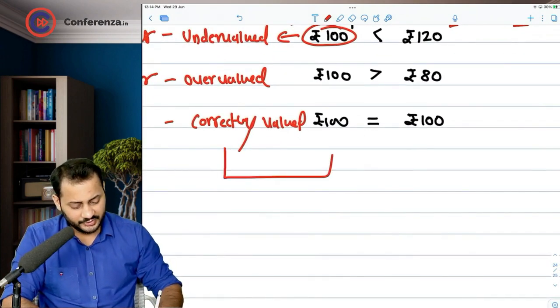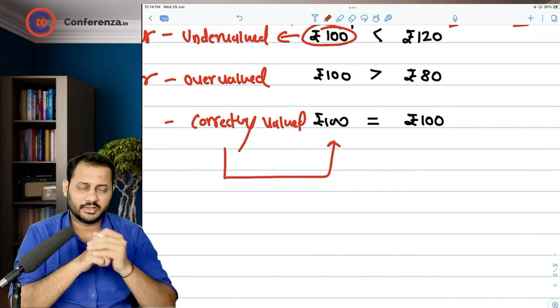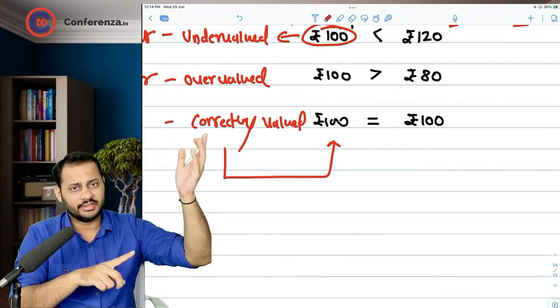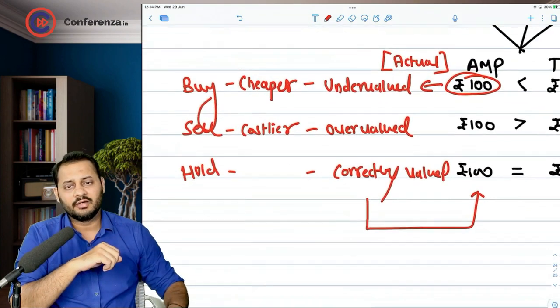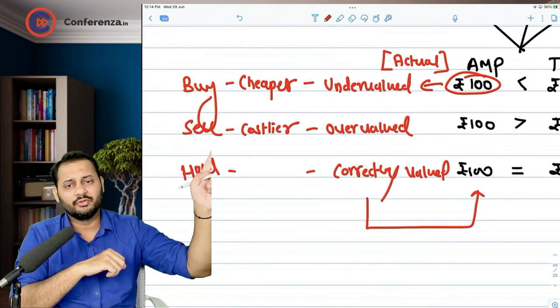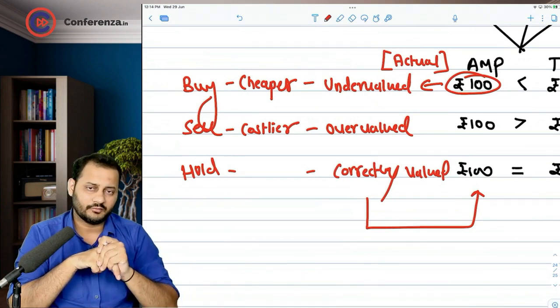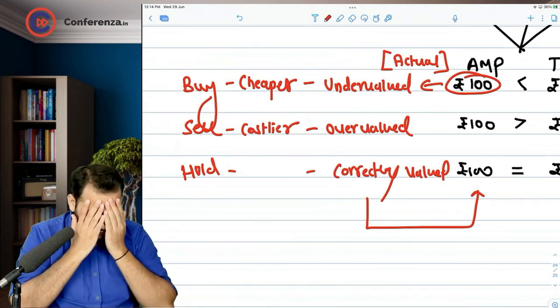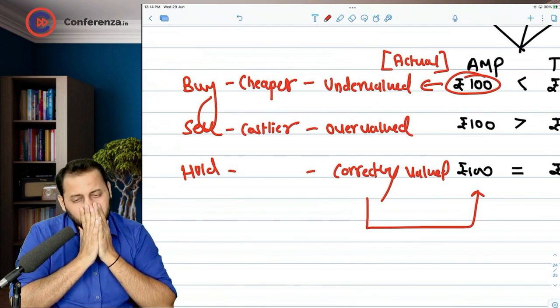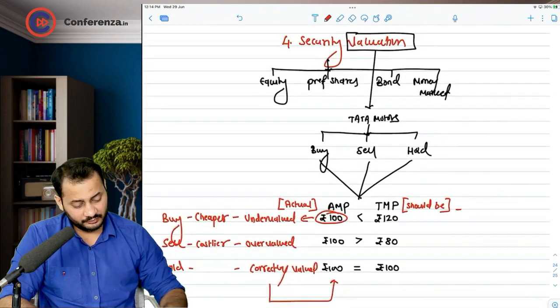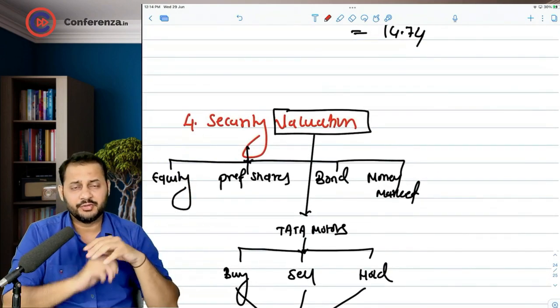All this valuation depends on the actual market price. If it is higher, overvalued. If it is lower, undervalued. If it is equal, correctly valued. Undervalued shares should be bought, overvalued shares should be sold, correctly valued shares should be held. Okay, so this is the basic meaning that we completed. We started from this point, security valuation.